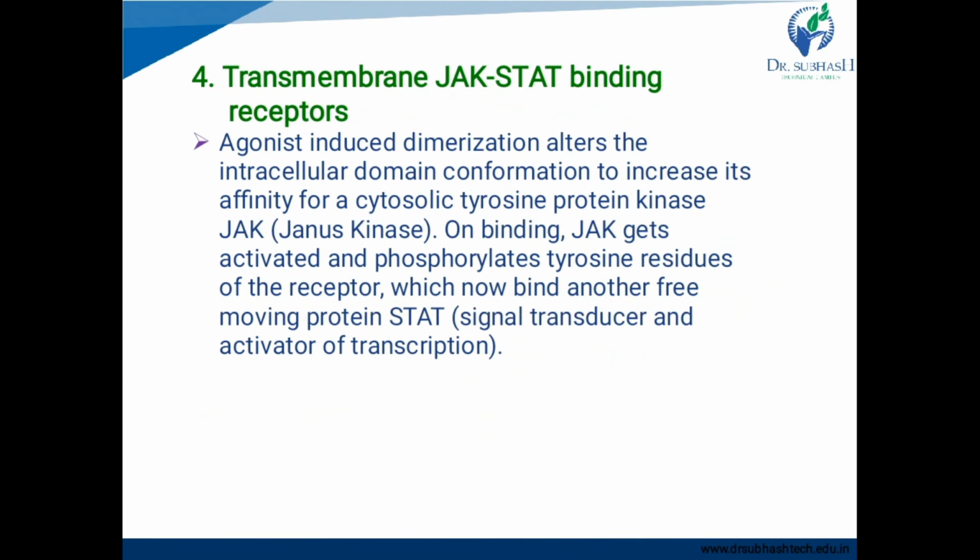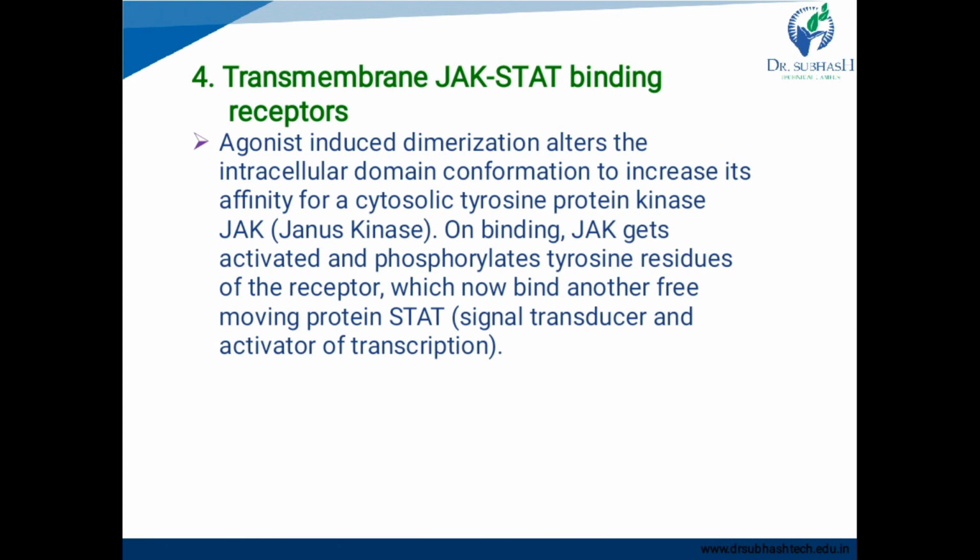So next is the transmembrane JAK-STAT binding receptors. Agonist induced dimerization alters the intracellular domain conformation to increase its affinity for a cytosolic tyrosine protein kinase. JAK means Janus kinase.